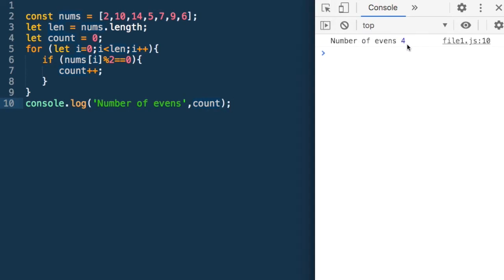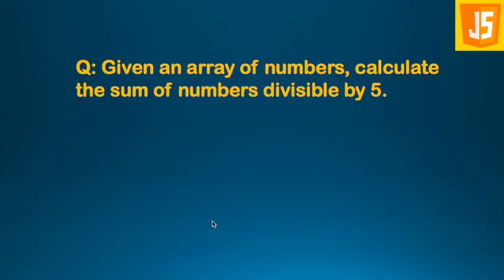So it gives number of evens is 4. Let's see, 2, 10, 14 and 6. Yeah, this is fine. Let's give it, say, 3, 5, 7. It gives me number of evens is 0. Perfect. Let me give it an empty array. That should be a test case I should run for. Number of evens is 0. Let's give an array which has only even numbers. So this is working fine. Let's look at the next problem.